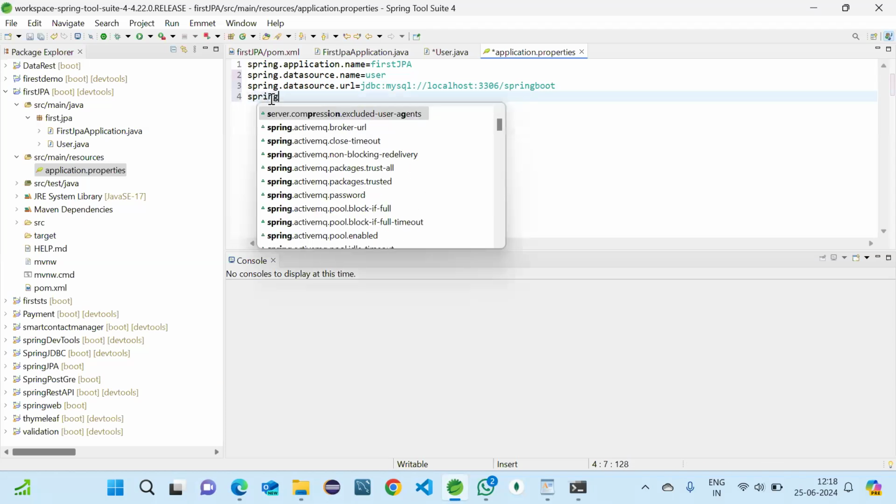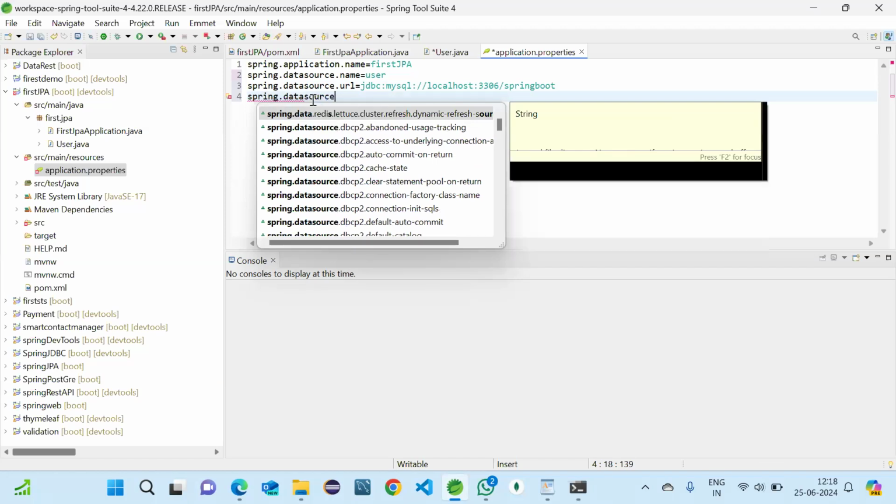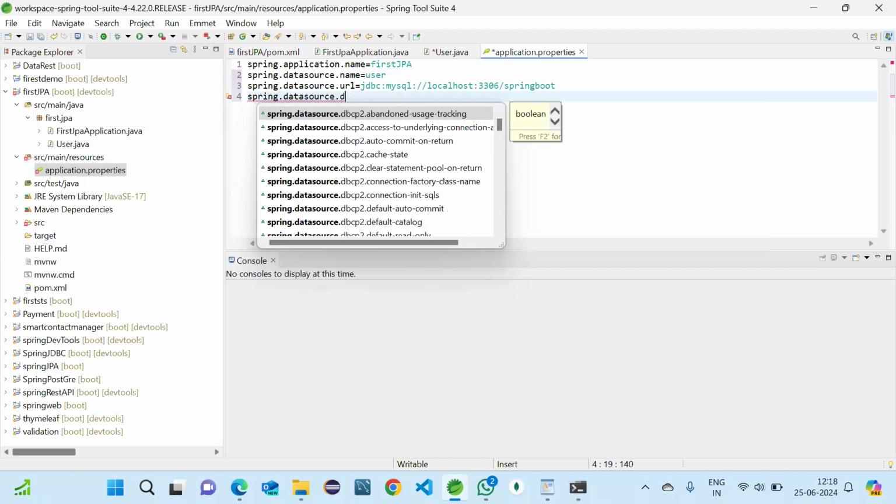And then the username. That will be spring.datasource.username. Here there is no XML file now, that's why we are passing everything here only.